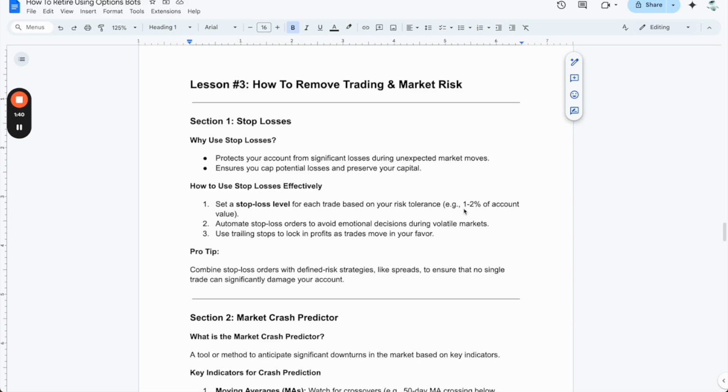And again, for most of you, that should be good. That should be acceptable, especially based on the strategies that I showed you. You can stay within that level. But this helps with how to scale, how many trades I can have on at once, right? If one trade will cost you $500 for the stop loss risk, then you can only have on 2 trades at a time, okay, for that single trade.